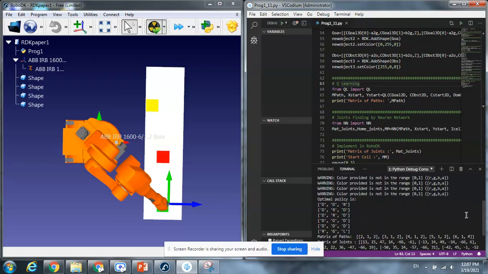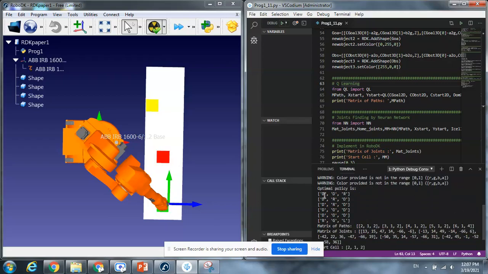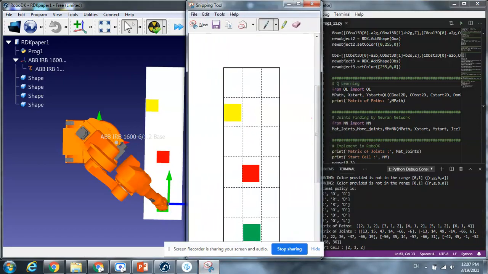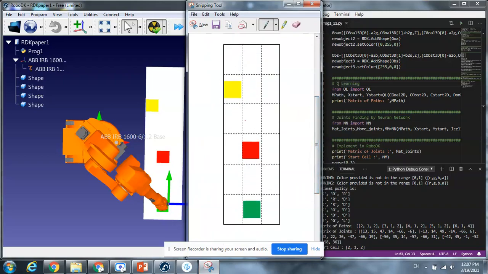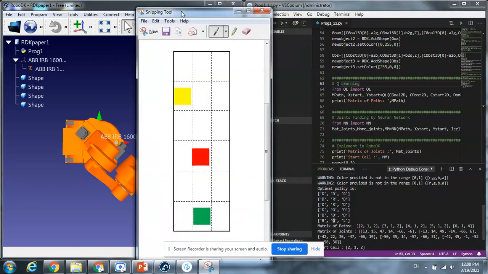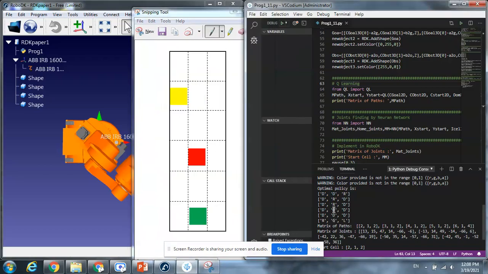And here you can see the matrix of path or actions. Here is the grid world, and as you can see, the robot starts from here and went down, down, down, down, right to reach the goal. And here is the obstacle.